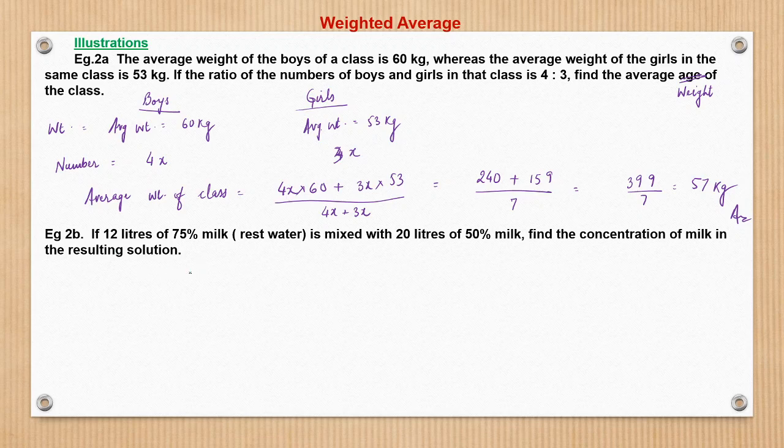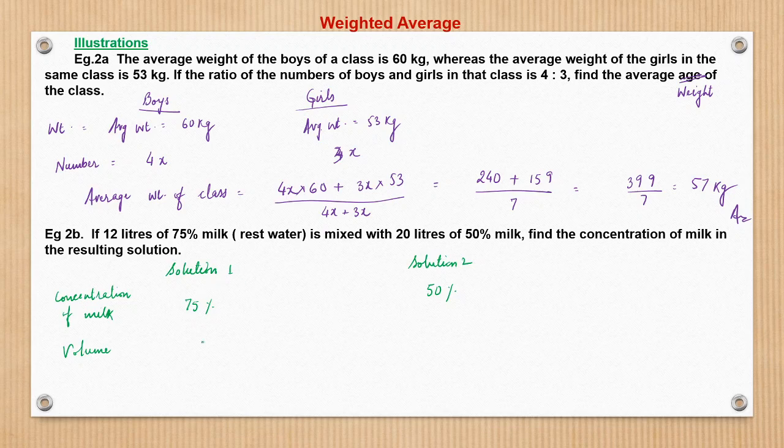So see what happens. There are two solutions, solution 1 and solution 2. In solution 1, the concentration of, let's say, one item, milk, is 75%, and in solution 2 it is 50%. Now the quantity or volume.